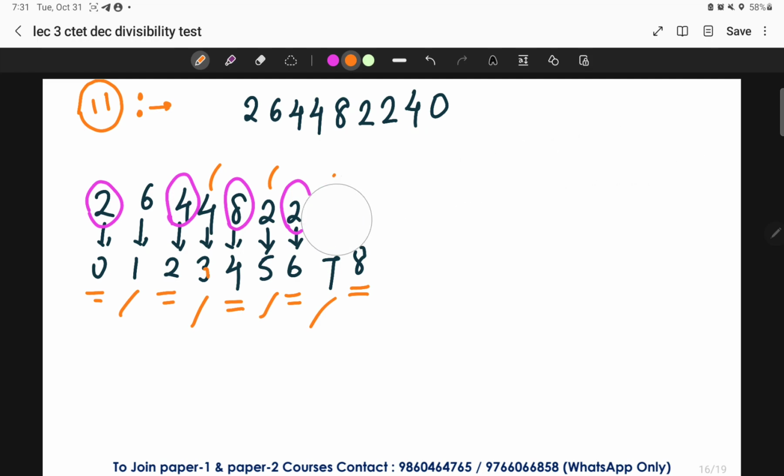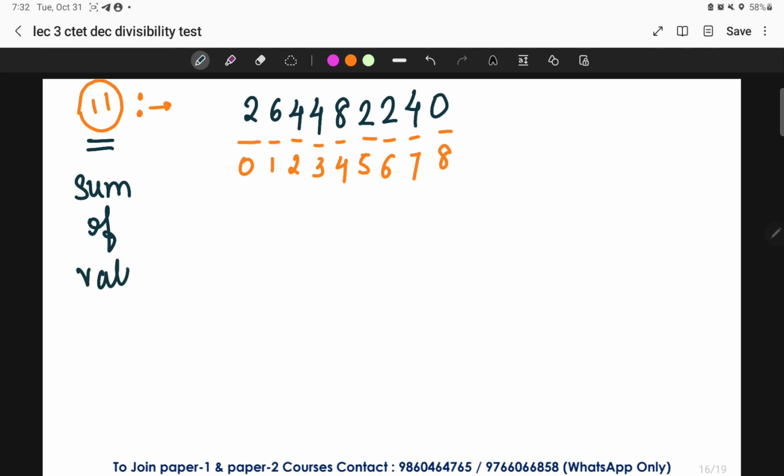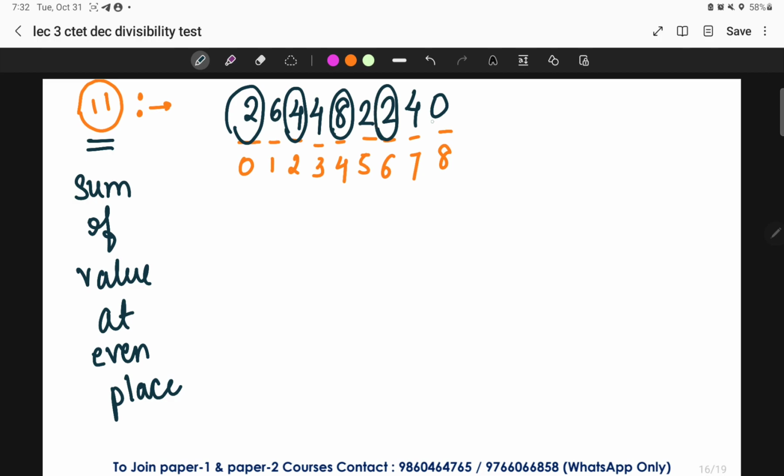So I'll rub this out right now and I'll tell you once again in detail what you have to do. You have to understand the odd and even places. So 0 is an even place, 1 is odd, 2 is even place, 3 is odd, 4 is even place, 5 is odd place, 6 is even place, 7 is odd place, and 8 is again even place. In the divisibility rule of 11, we have to take the sum of values at even places. So take the summation of all the values at even places, that is 2, 4, 8, 6 and 0.